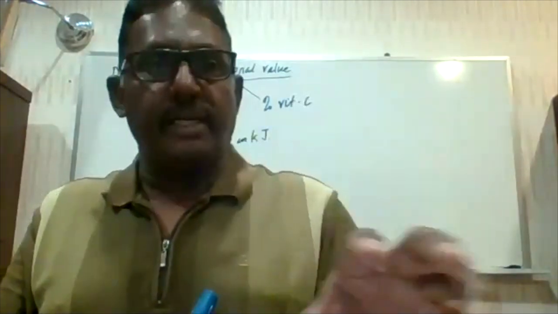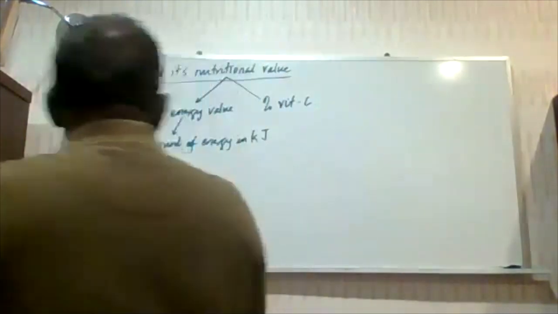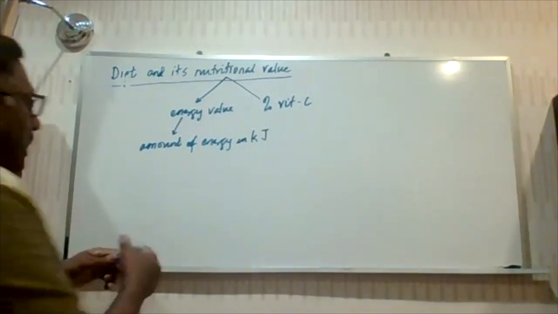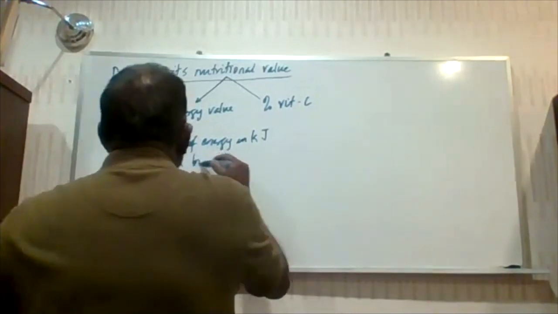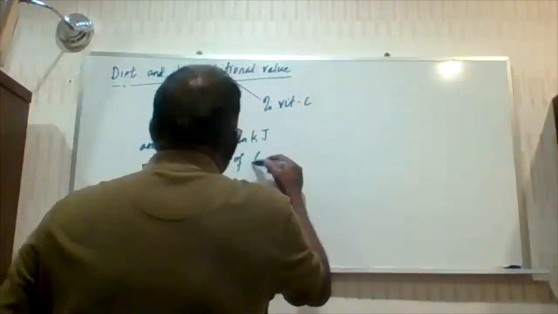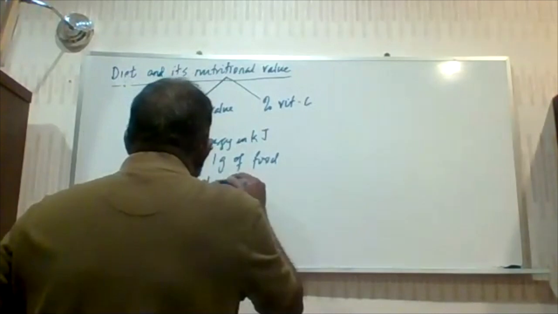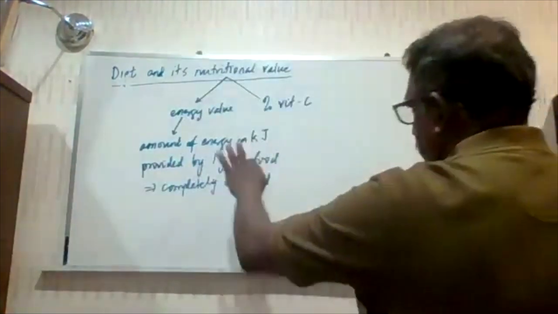But since we do not obtain it that way, we use the way we obtain it as a definition. So we say it's the amount of energy in kilojoule that is provided per gram, provided by 1 gram of food when the food is completely oxidized. To completely oxidize it, usually we oxidize it in excess oxygen. Okay, this is the definition.